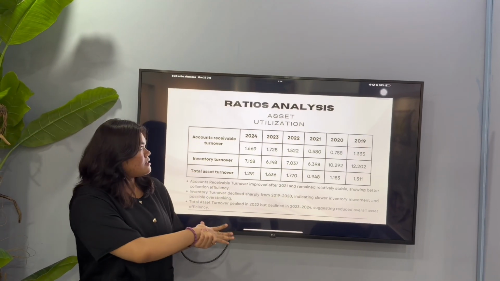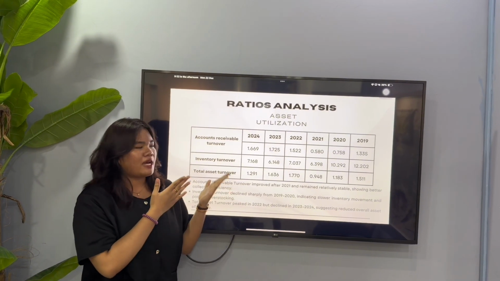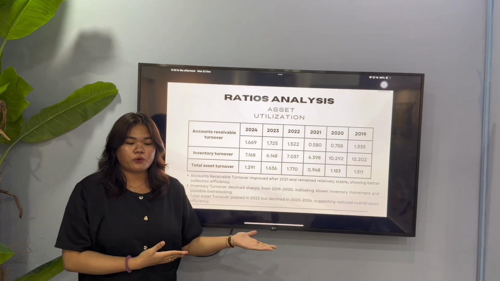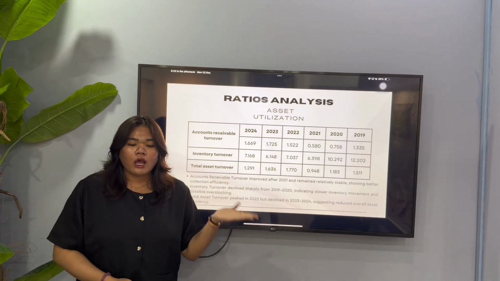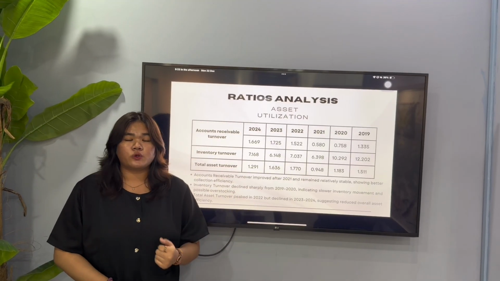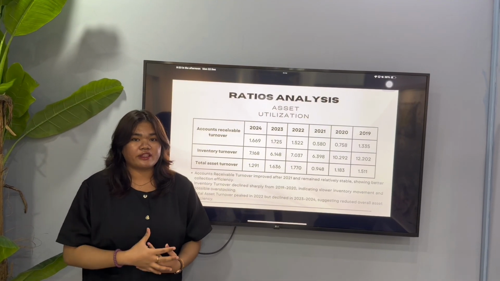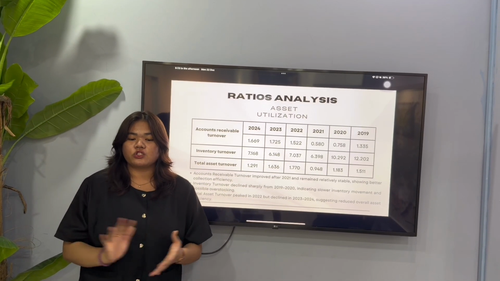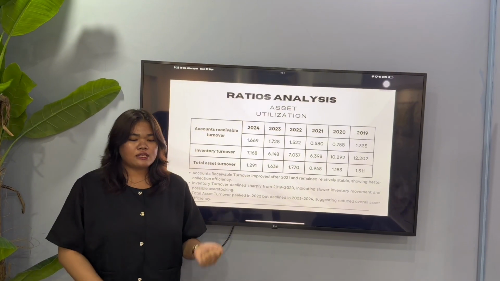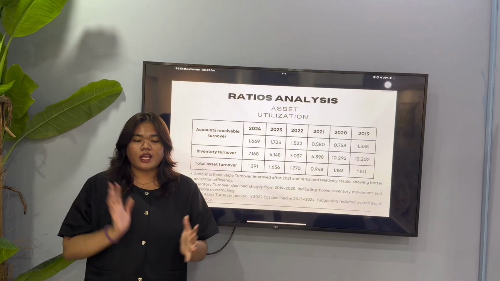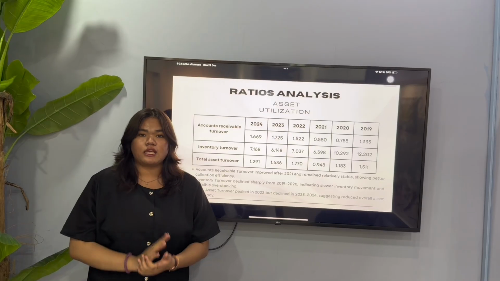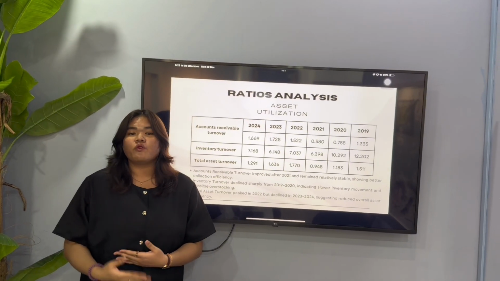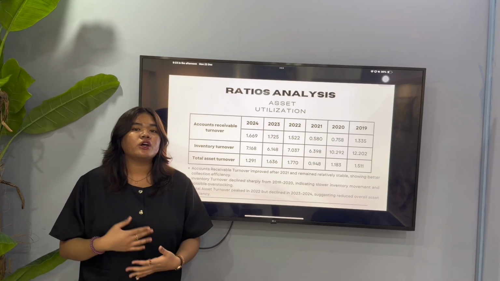Moving on to the last slide of ratio analysis, this slide shows our asset utilization ratios over the last 6 years. First, account receivable turnover improved significantly after 2021 and stayed stable in 2023 and 2024, which indicates better credit control and collection efficiency. Second is inventory turnover, which shows a clear decline compared to 2019 and 2020. This suggests inventory is moving more slowly, which may lead to higher holding costs.